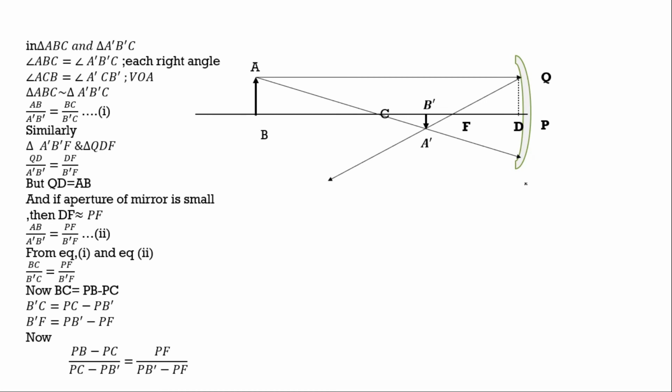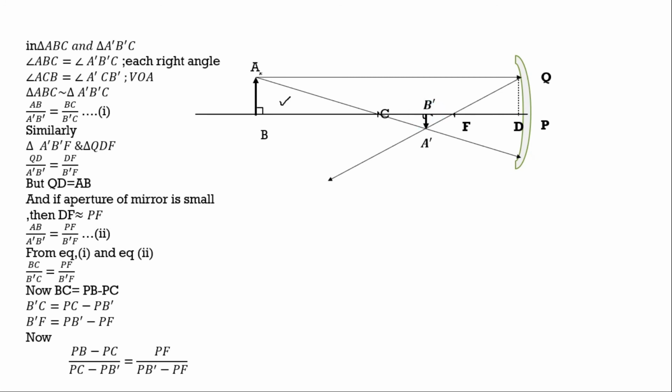You are seeing this is the spherical mirror. I took a concave mirror and kept the object beyond the center of curvature. So I drew the diagram. We already discussed all these things in previous cases. Here, this is A B, the object, A dash B dash, the image, F is the focus, and this C is the center of curvature. I hope you know all these things. Now I want to take this triangle A B C and this triangle A dash B dash C. The object is always kept perpendicular to the principal axis, and the image also, so these are right angle triangles.